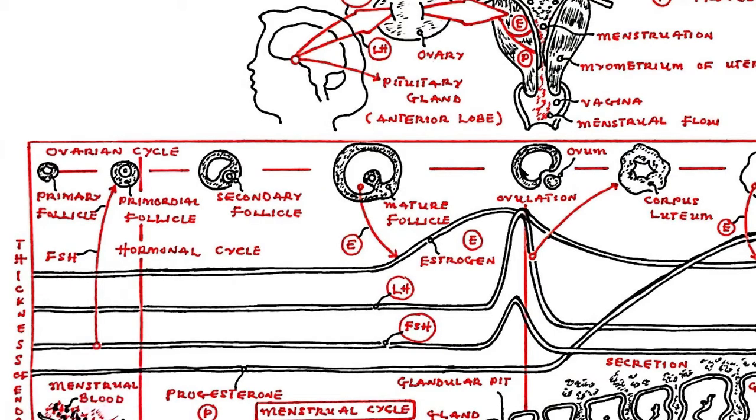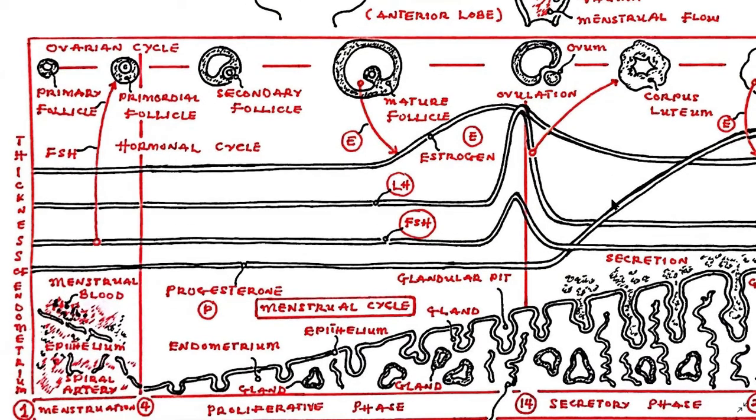This leads to rupture of the mature ovarian follicle or the Graafian follicle and the release of immature ovum into the fimbria of the uterine tube. Following ovulation, the ruptured follicle undergoes significant reconstruction to form the corpus luteum. This is influenced by luteinizing hormone.